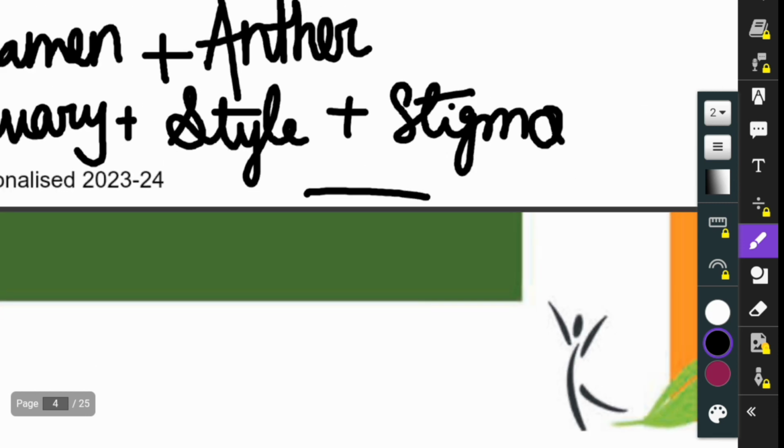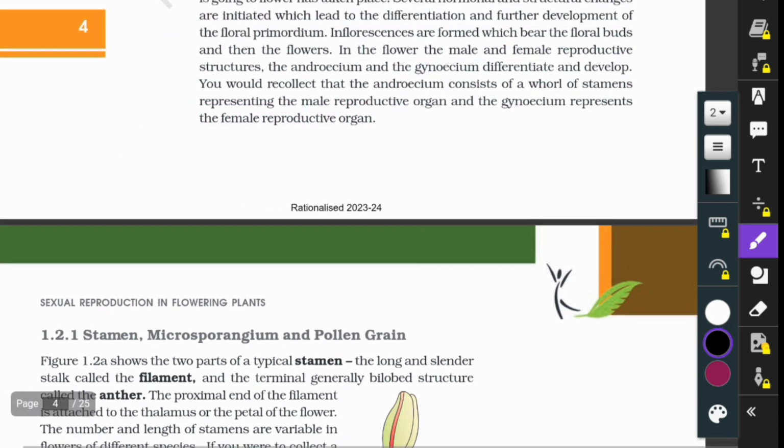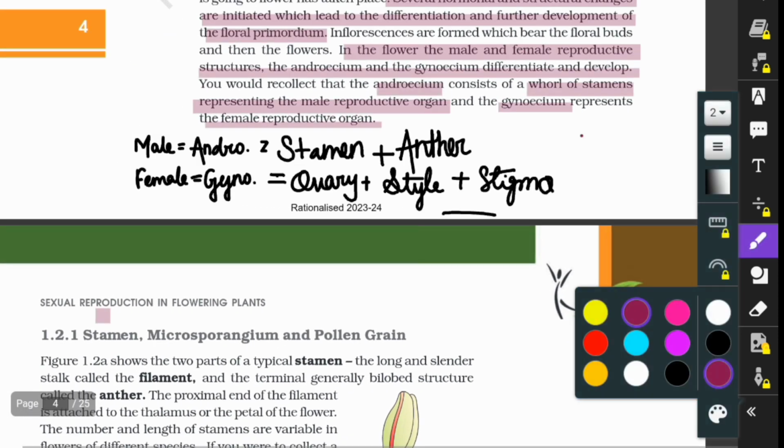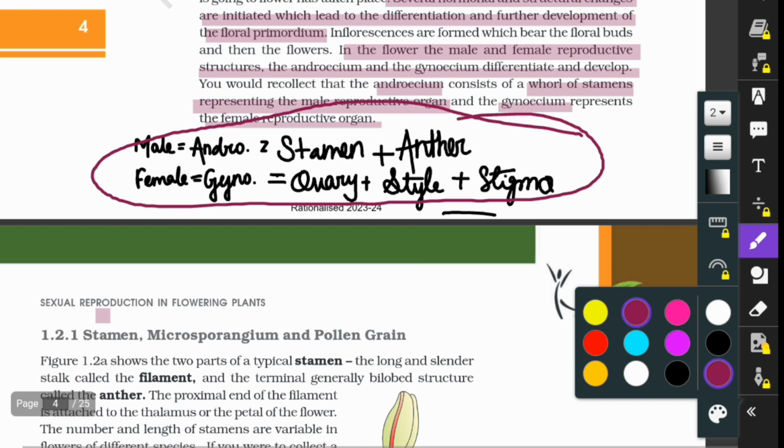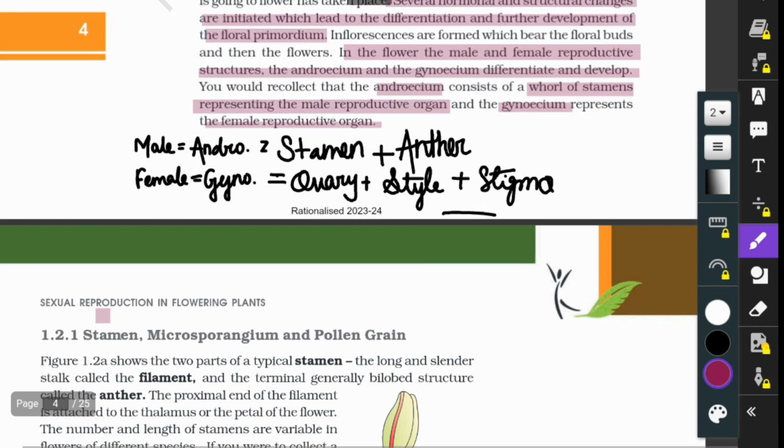This you need to know and understand. You should never forget this because this is the basic of this chapter.